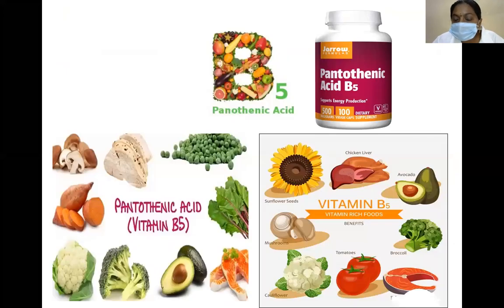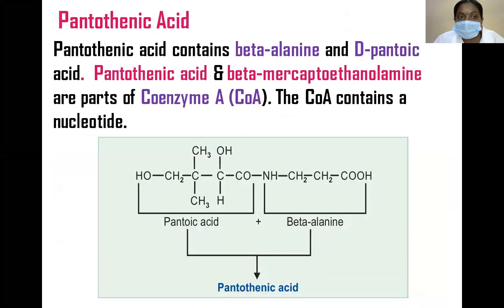B5. In Greek, the word pantothen means everywhere. Hence, it is formally known as an anti-dermatitis factor. Its metabolic coenzyme A mainly participates in carbohydrate metabolism, lipid metabolism, and protein metabolism. Coming to the structure of pantothenic acid or vitamin B5, here the pantothenic acid mainly consists of two components, pantoic acid and beta-alanine, which are held together by the peptide linkage to form pantothenic acid.